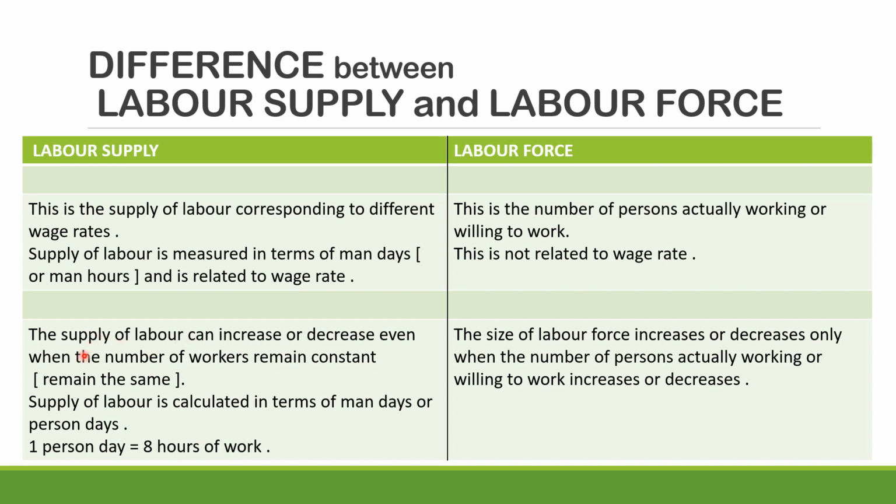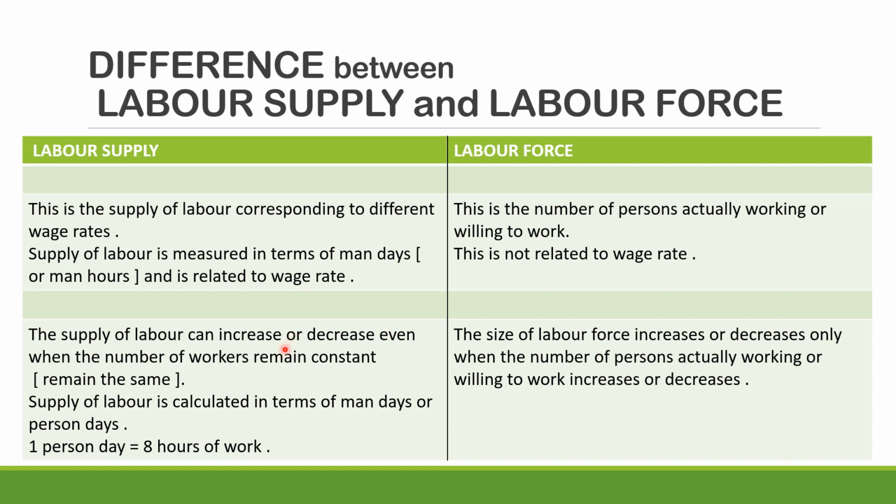The second point says the supply of labor can increase or decrease even when the number of workers remains constant. The number of workers will remain the same, but the supply of labor can increase and the supply of labor can decrease. Supply of labor is calculated in terms of man days or person days. One person day is equal to 8 hours of work.